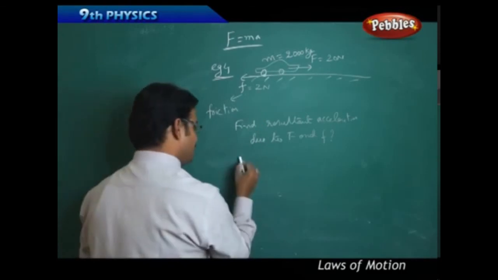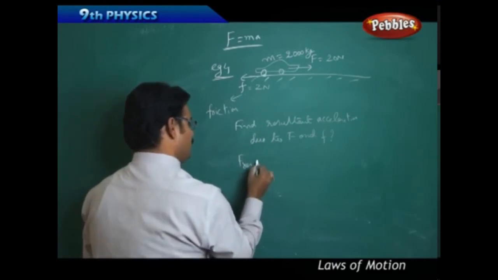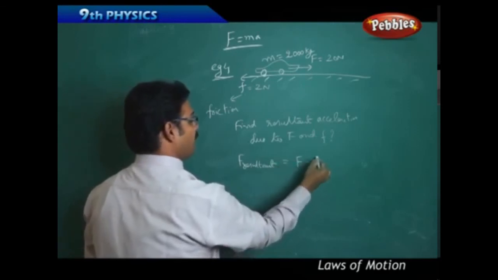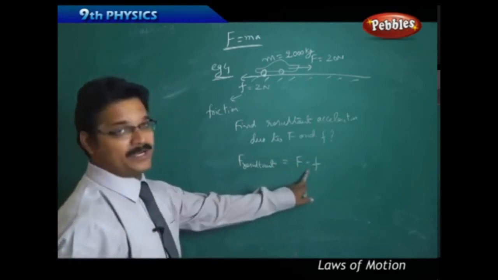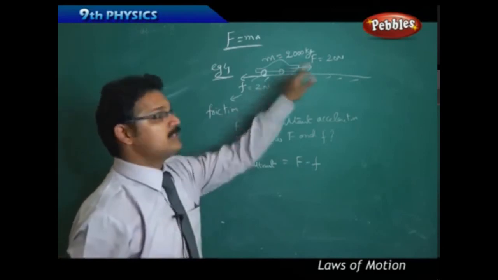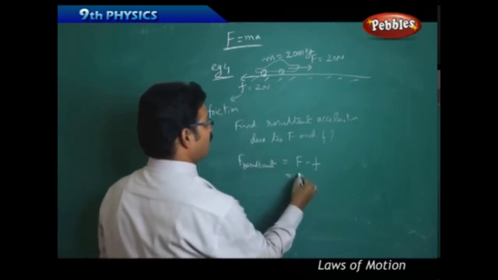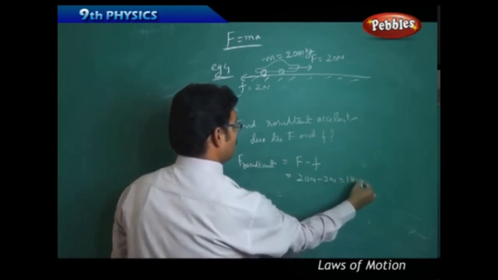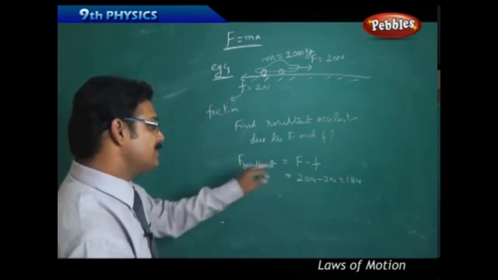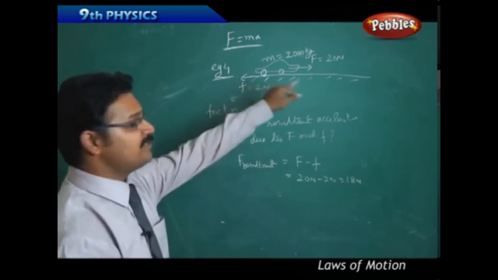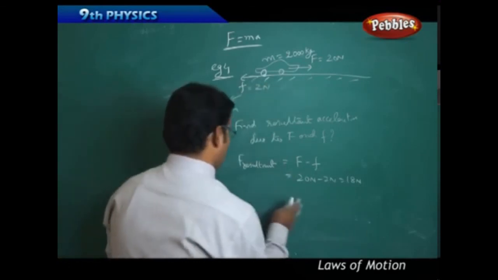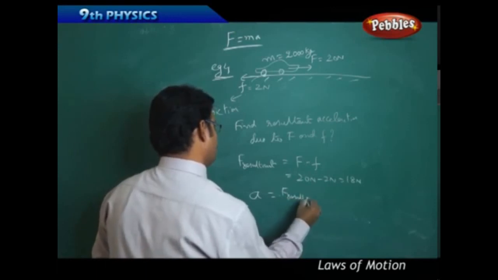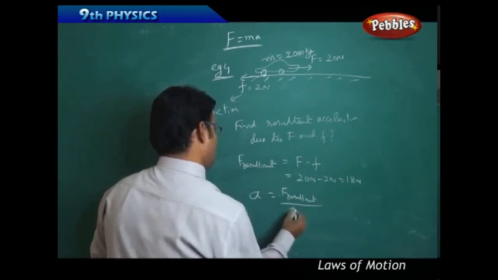So the resultant force is nothing but capital F minus small f. Why have I subtracted? Because this force is opposite to that force. So the resultant force is 20 Newton minus 2 Newton, which is 18 Newton. Now with this resultant force, the car is moving in the forward direction. Therefore, acceleration a equal to F resultant by mass.